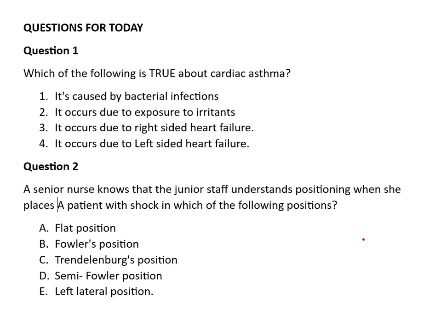So if the left side of the heart fails, meaning it can no more drain blood from the lungs, it will result in congestion. It will result in accumulation of blood and fluid within the lungs. And mind you, within the lungs we have the respiratory region and the conducting region, talking about the tracheobronchial tree now. So when there is too much fluid or plasma or blood within the alveoli, it will impair gaseous exchange. Impairing gaseous exchange will bring about difficulty in breathing, which is referred to as cardiac asthma.